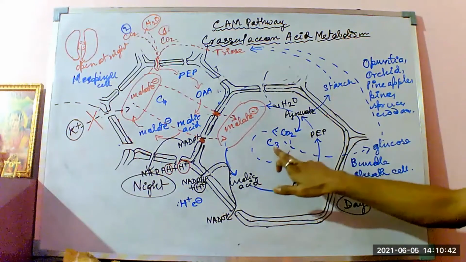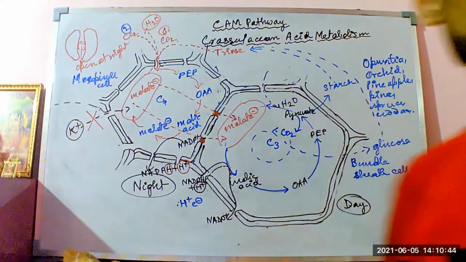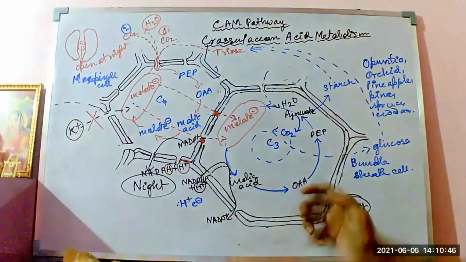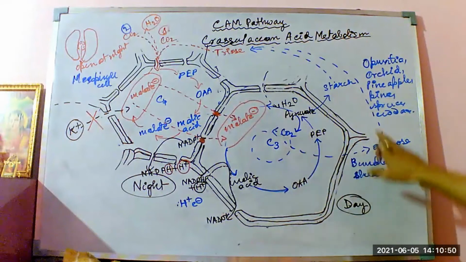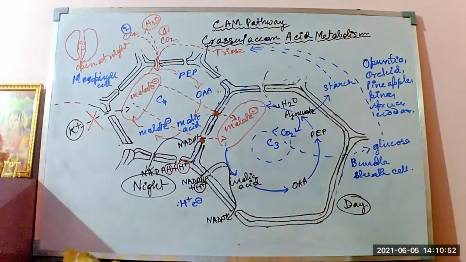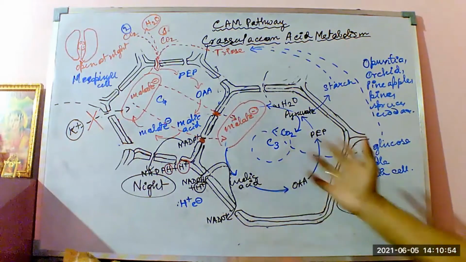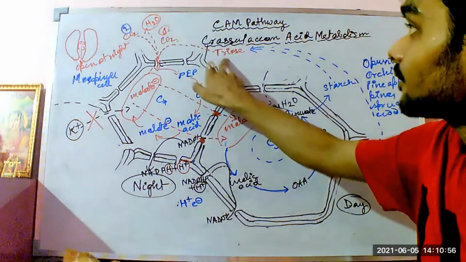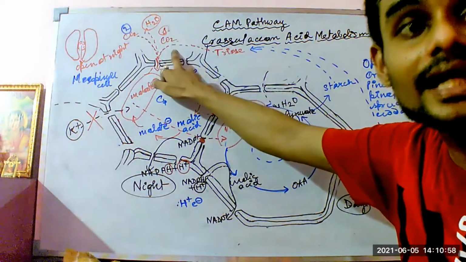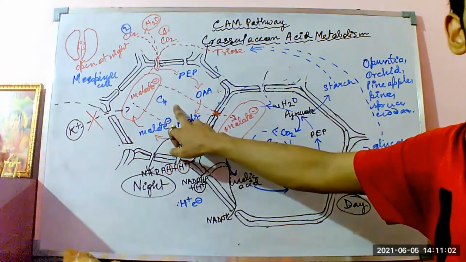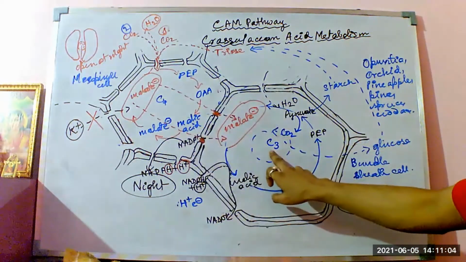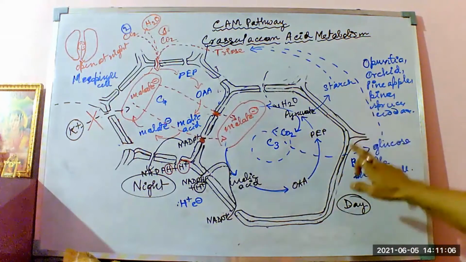Okay, so it's not that the C3 pathway is likely to happen during the night time again. This C3 pathway will happen during the daytime only, because it is fixing the CO2, and the starch production or the glucose production is necessary during the daytime, which is thereby getting reduced to triose and liberating CO2. That is helpful for opening the stomata during the night time through the C4 pathway. So the C3 pathway has to occur during the daytime only.